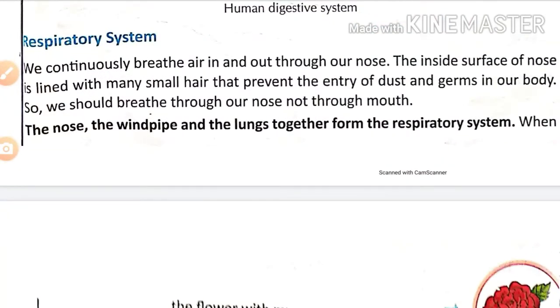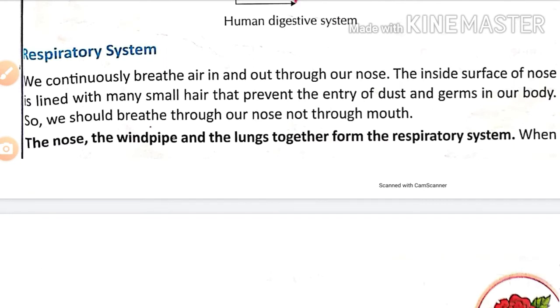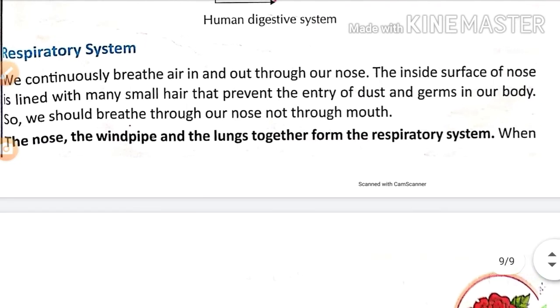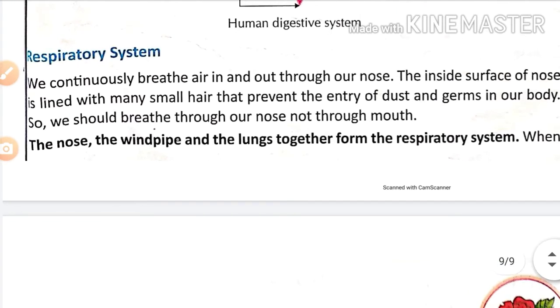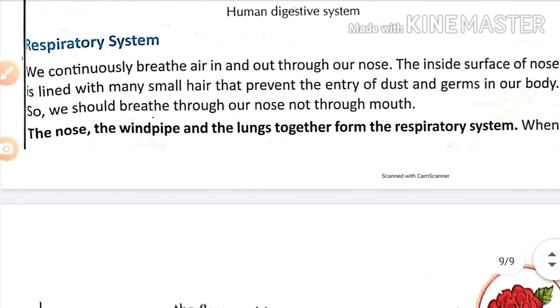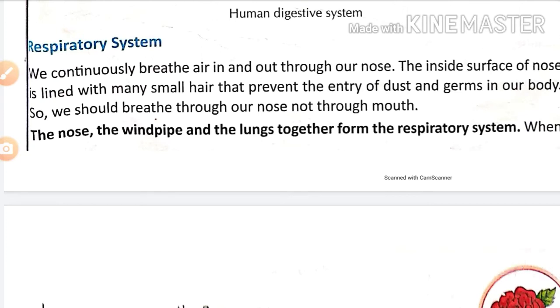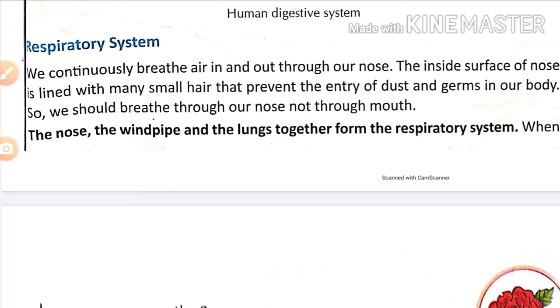Now we will turn towards the next system, called the respiratory system. We continuously breathe air in and out through our nose. The inside surface of the nose is lined with many small hairs that prevent the entry of dust and germs into our body. So we should breathe through our nose, not through the mouth.